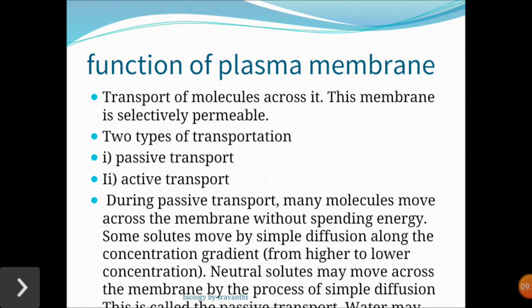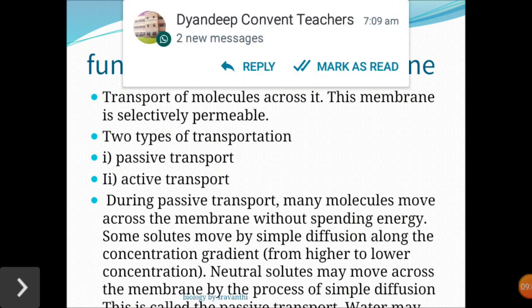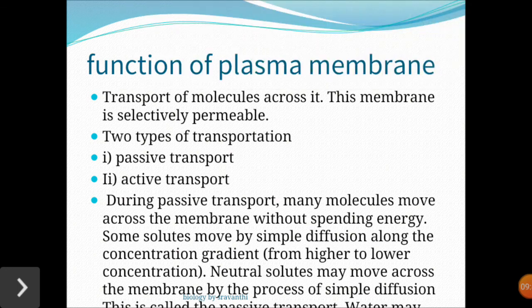They move because of simple diffusion, from higher concentration to lower concentration. So neutral solutes may move across the membrane by simple diffusion. This is called passive transport. For example, water may also move by osmosis, from higher concentration to lower concentration, with the help of a semi-permeable membrane. So passive transport does not need energy; it happens because of simple diffusion or osmosis.